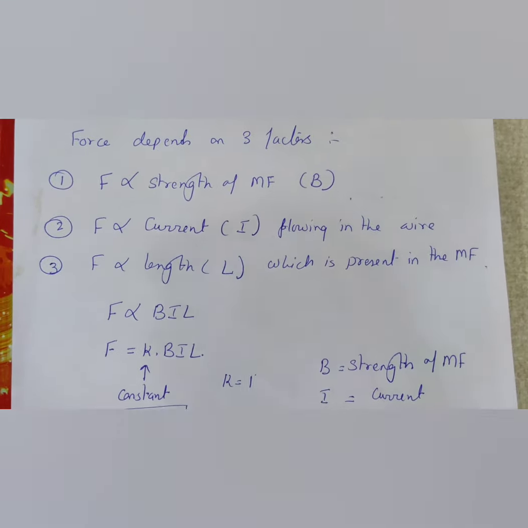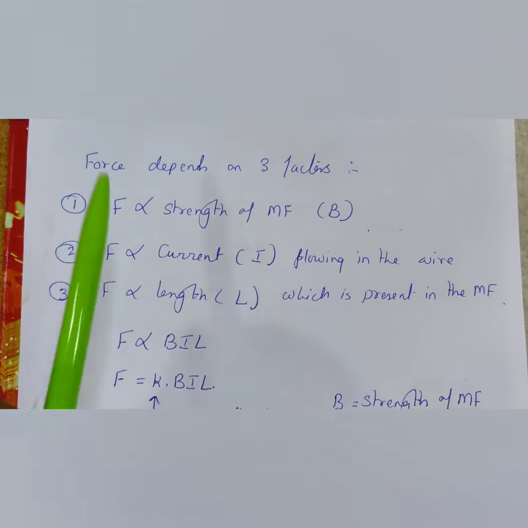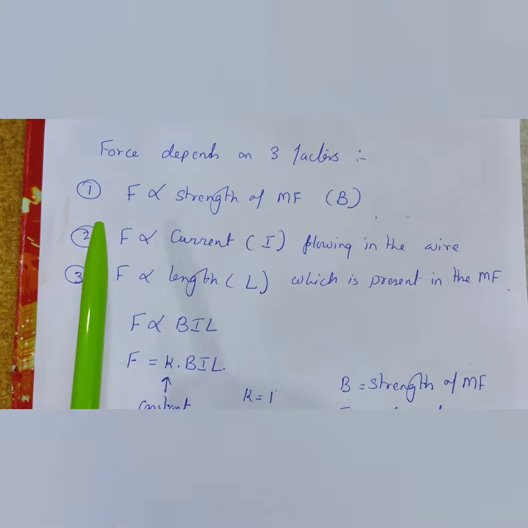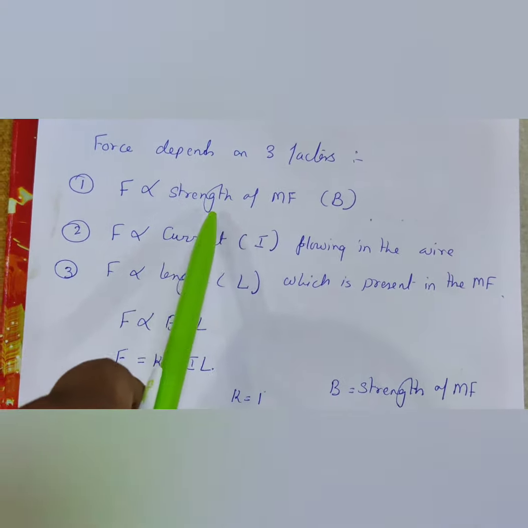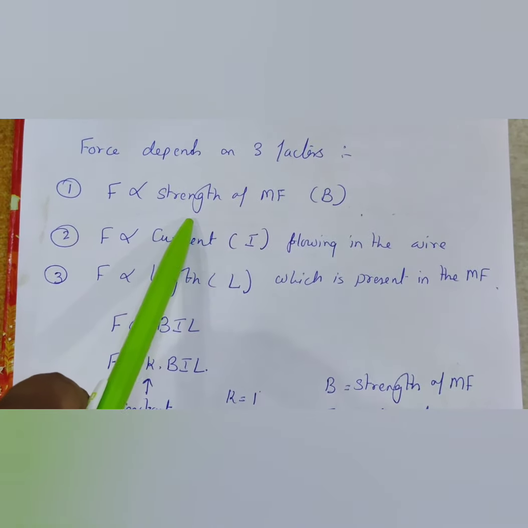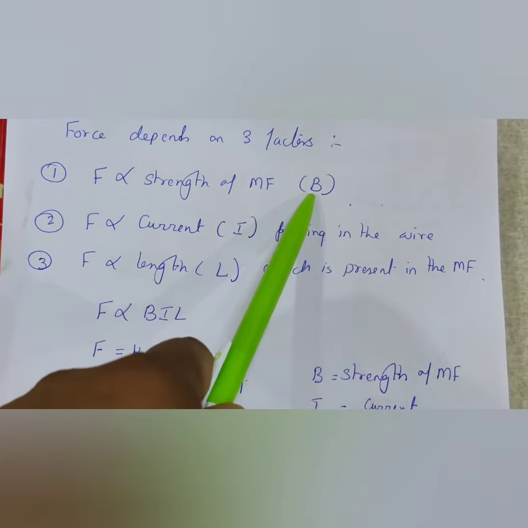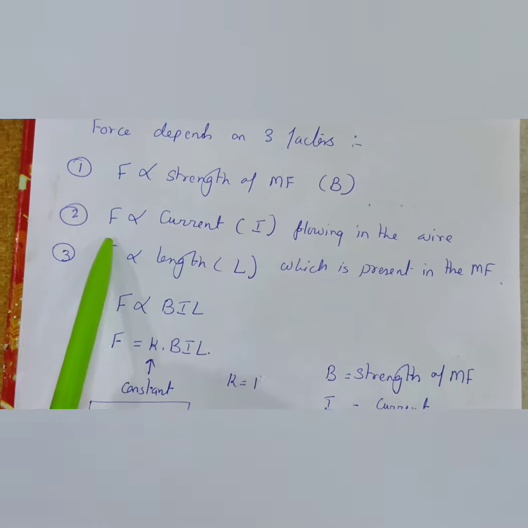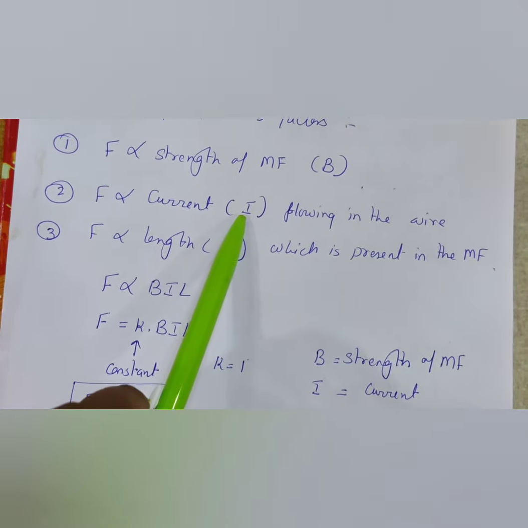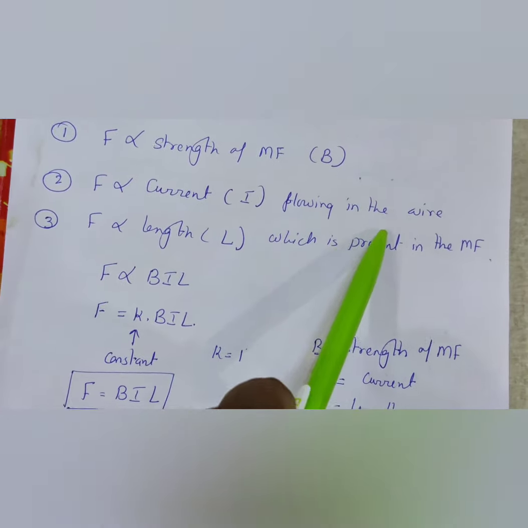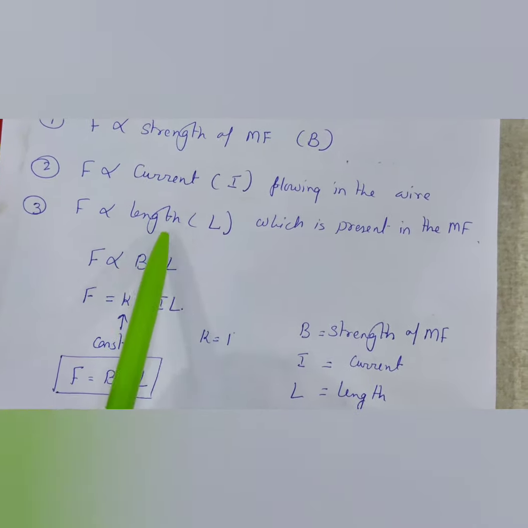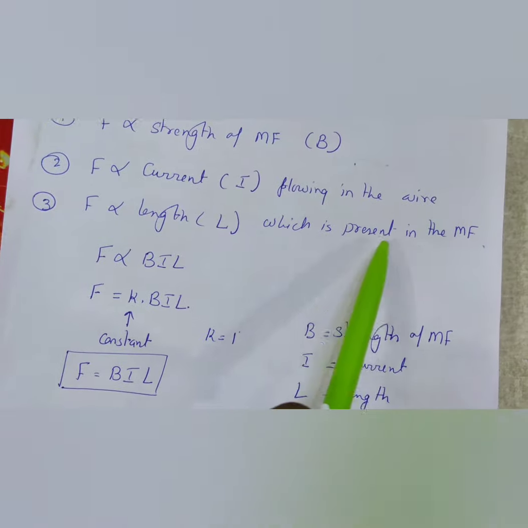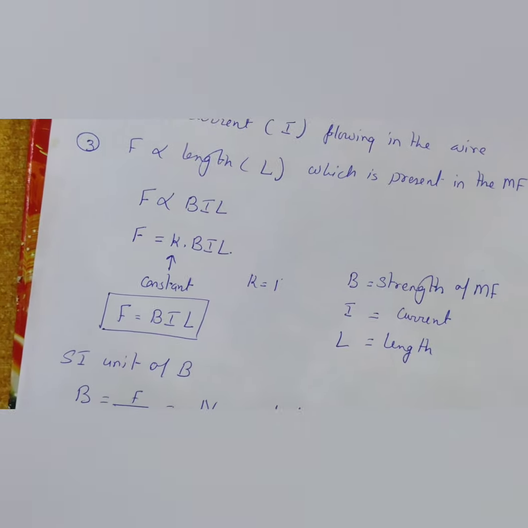Now from this we can say that force depends on three factors. First, force is directly proportional to the strength of magnetic field. Magnetic field is marked as B. Second, force is directly proportional to the current flowing in the wire. Third, force is directly proportional to the length of wire present in the magnetic field.